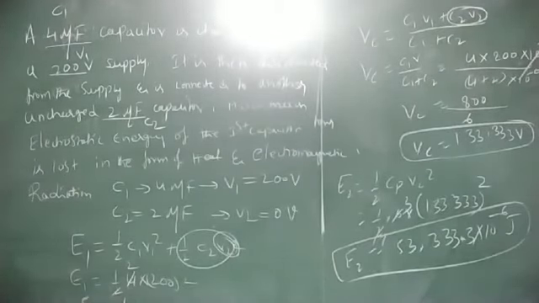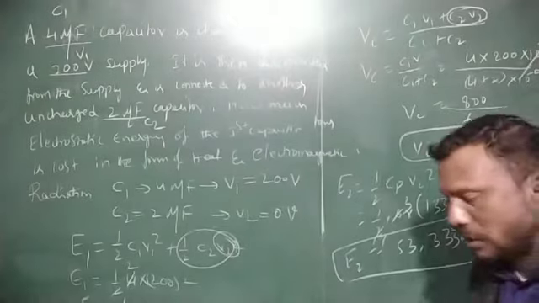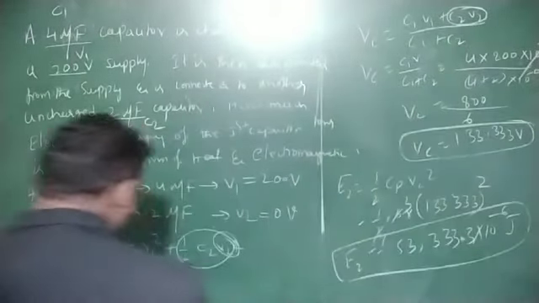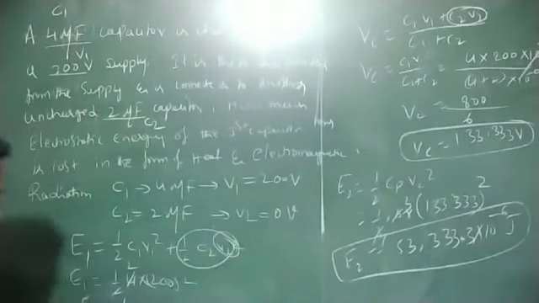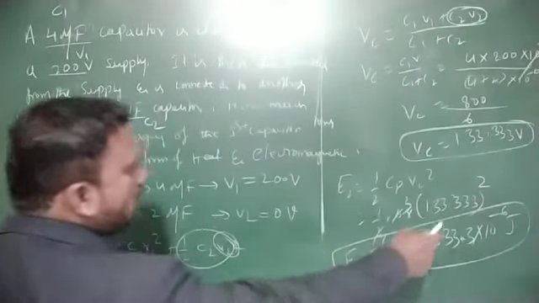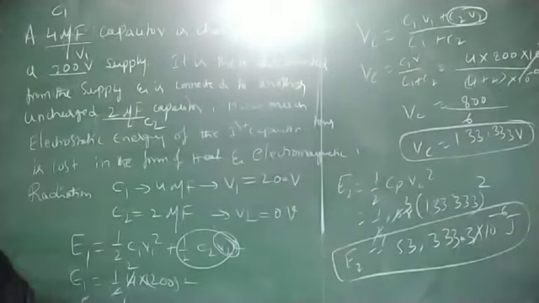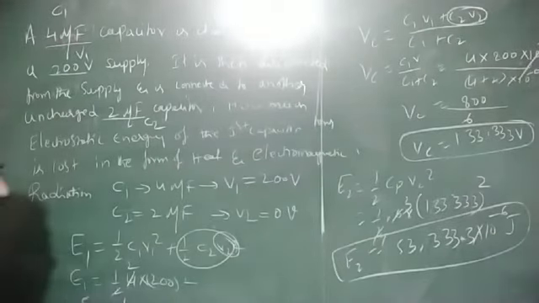Okay. Now calculate energy loss by the first capacitor. Which one is greater? E1 is greater. 80,000 minus 53,333 will give 26,666.